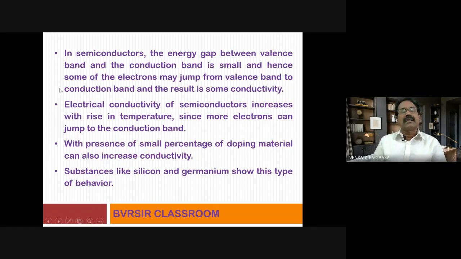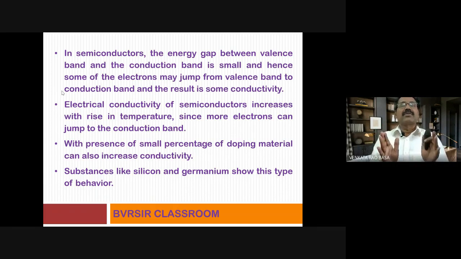Now, we already discussed conductors and insulators. In conductors, there is no gap between the valence band and conduction band. These two bands have overlapped. Since they have overlapped, electrons can easily pass from the valence band to the conduction band. So there is no problem at all. As far as insulators are concerned, the energy gap between the valence band and conduction band is very large. Therefore, an electron present in the valence band cannot migrate to the higher energy level, that is the conduction band. That's why there is no conductivity of electricity, and hence they are called insulators.